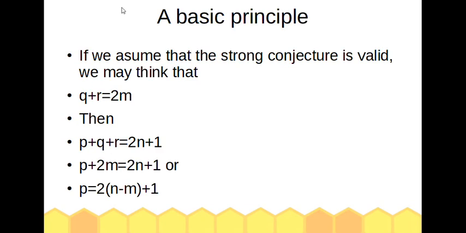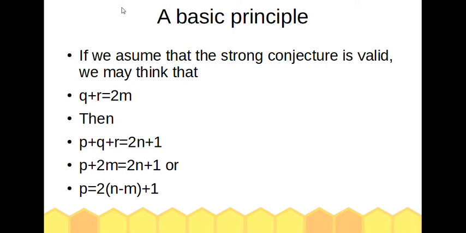A basic principle. If we assume that the strong conjecture is valid, we may think that Q plus R equal to 2M. Then P plus Q plus R equal to N plus 1.